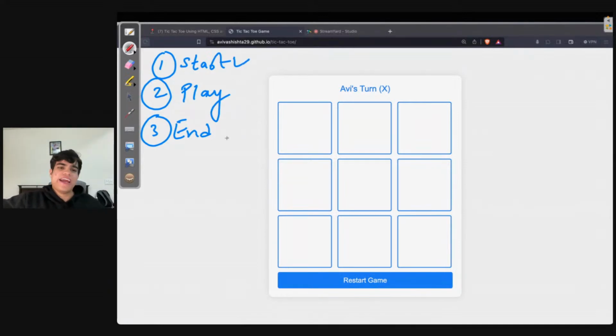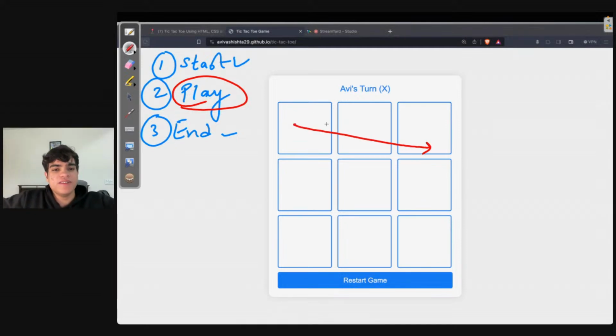Starting the game is easy, ending the game is easy. Playing is the part where the main logic is. Now, when you're playing, there are a lot of things you need to take into account. You need to take into account how a person will win. A person will win when this pattern is made, or this pattern, or this pattern.